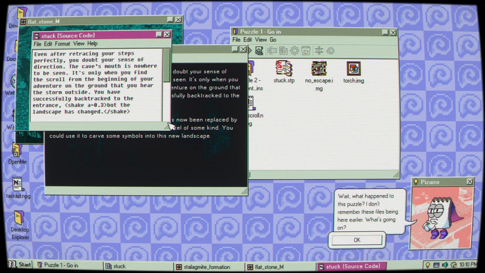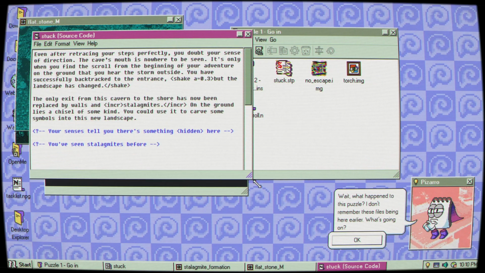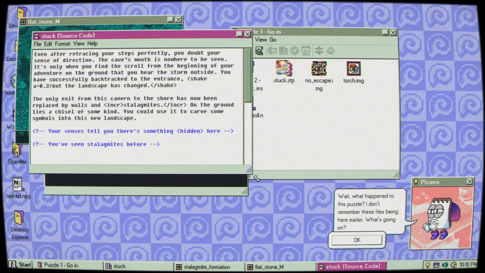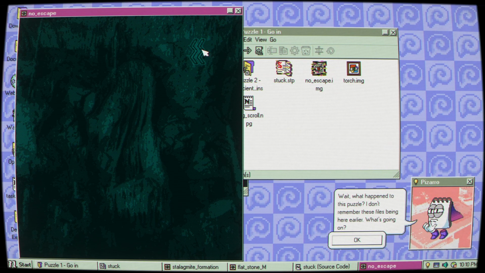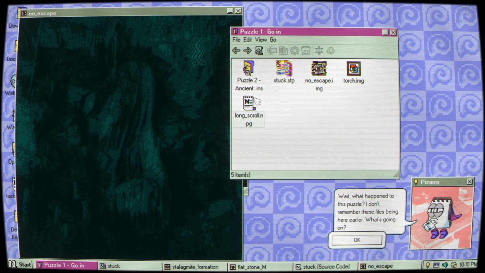Okay. Your senses tell you there's something hidden here. You've seen stalagmites before. That's a Nordic rune. I recognize that. Okay, let's go back.